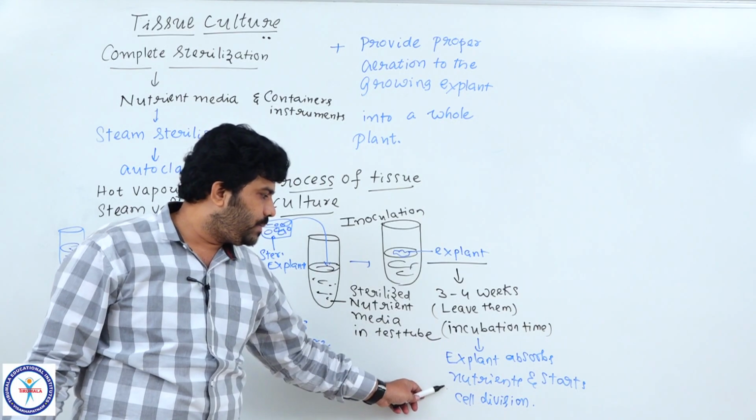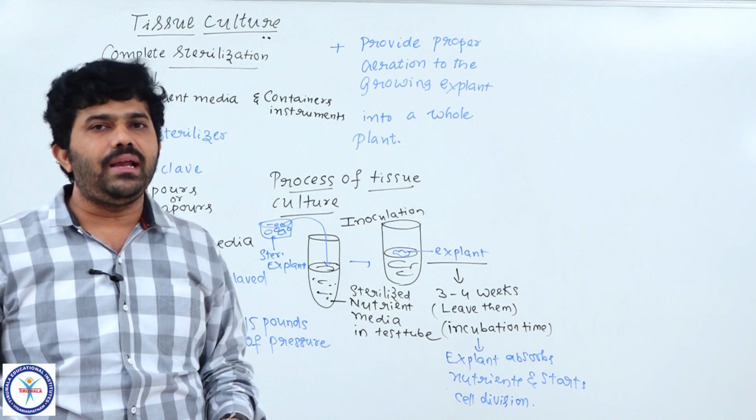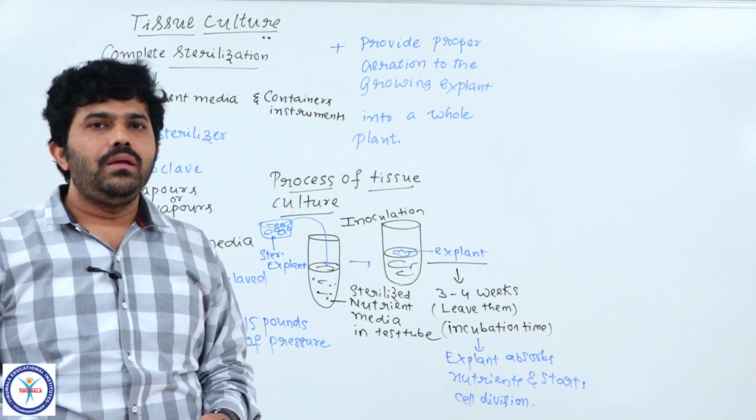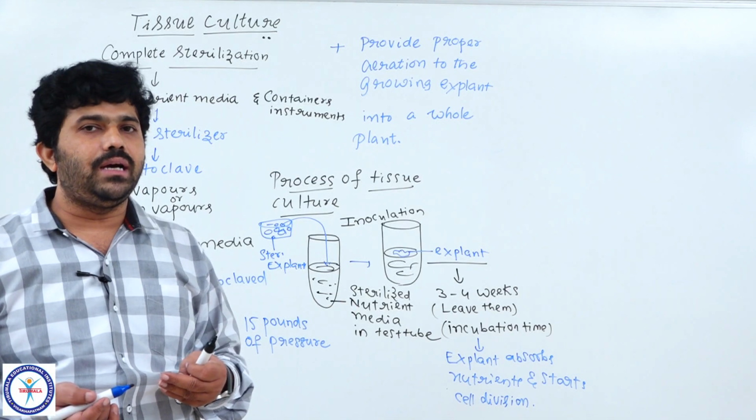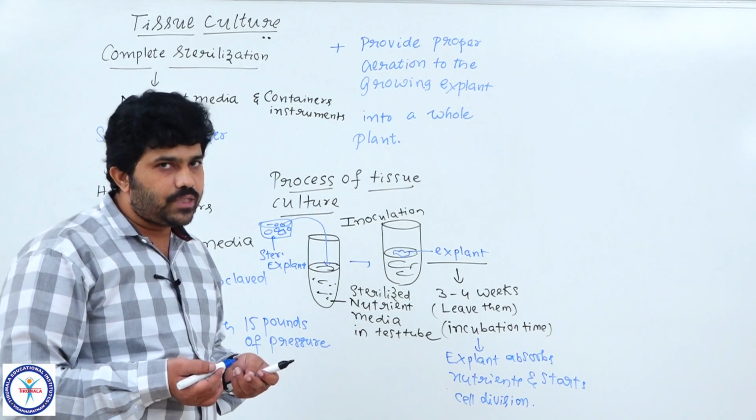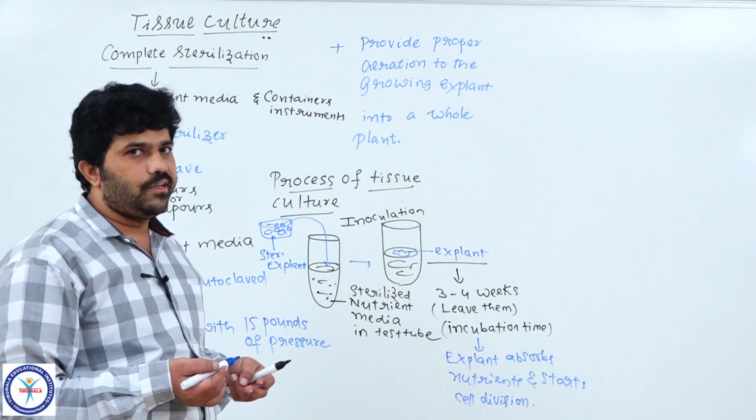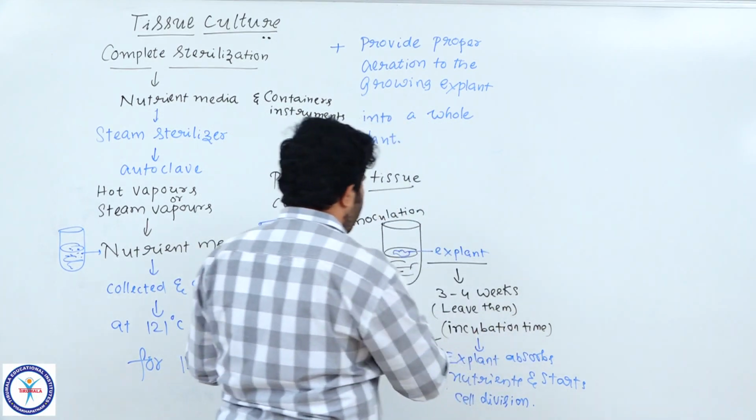In the incubation period, all the explants absorb nutrients sufficiently to continue their process of cell division, through which a number of cells are produced, which are very useful for making organs in the young plants. That is what we are expecting from this culture of the explant. Understood, students? So after 3 to 4 weeks, this is the process.